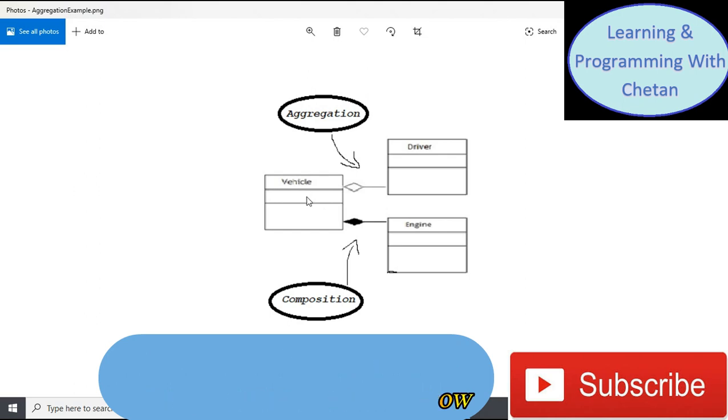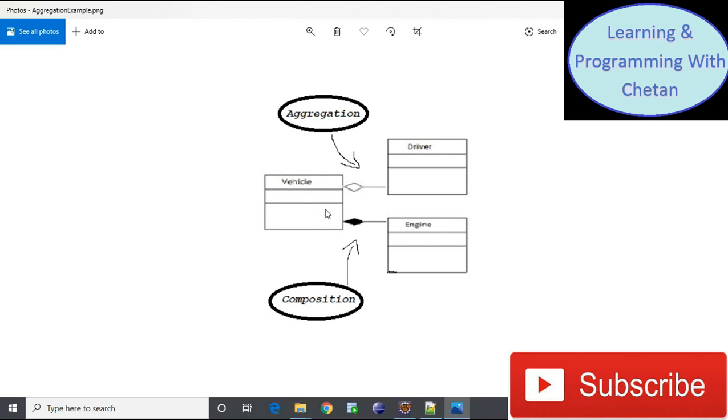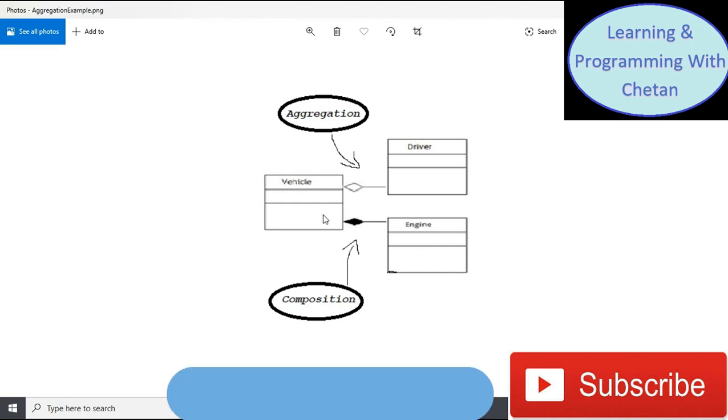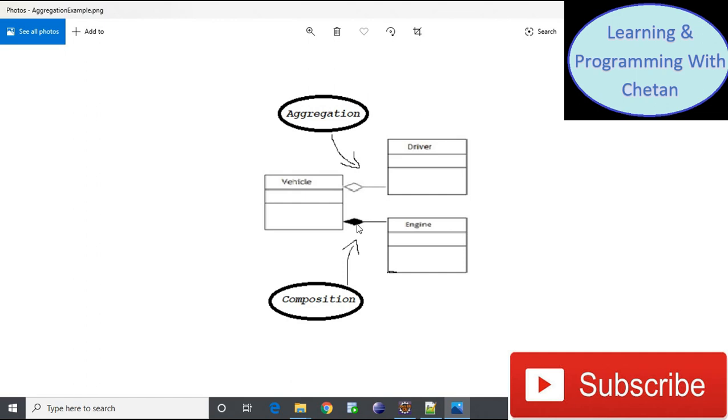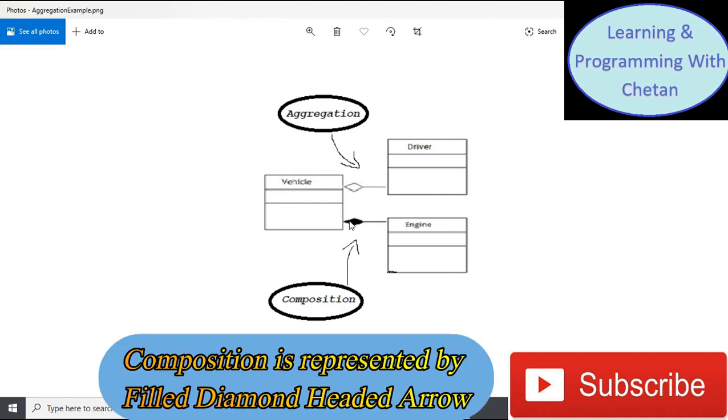Now if we consider the vehicle and engine classes, then these classes are directly dependent on each other, which means that when we destroy a vehicle object, then there is no existence of the engine object. So vehicle and engine objects are tightly coupled with each other, and this concept is known as composition, and it is represented by a filled diamond head arrow.